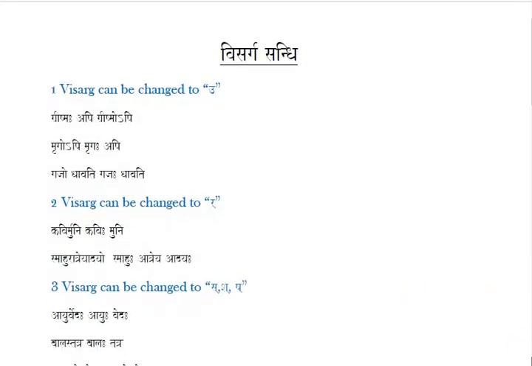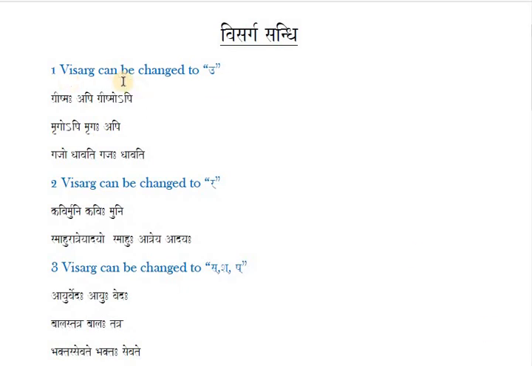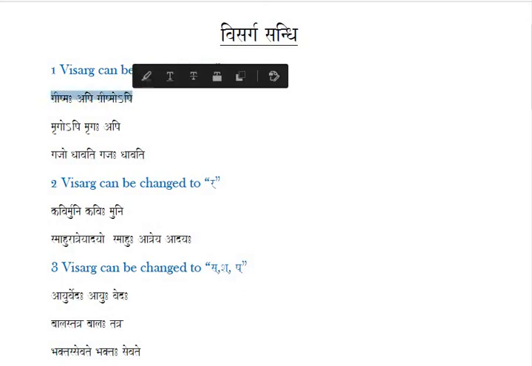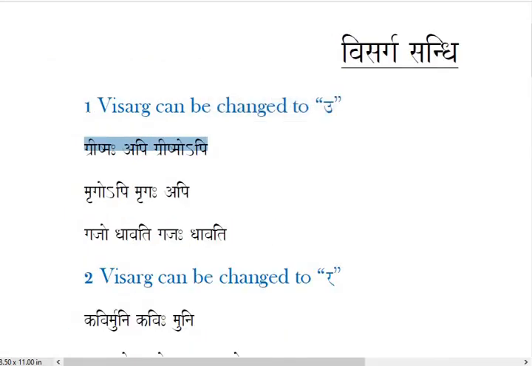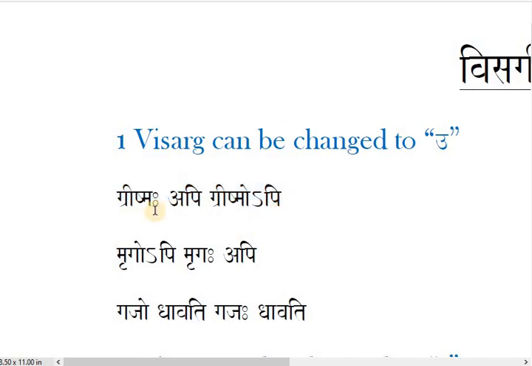Here you see, practically, Visarga can be changed to U. Check this example. Let me zoom. Now dear student, here if you check, the word Grishmaha is there and the word Api is there. What I said, Visarga can be changed to U. So if you change this Visarga to U, what will be the condition then? Grishma, then U, then Api. I repeat, in place of Visarga, U.